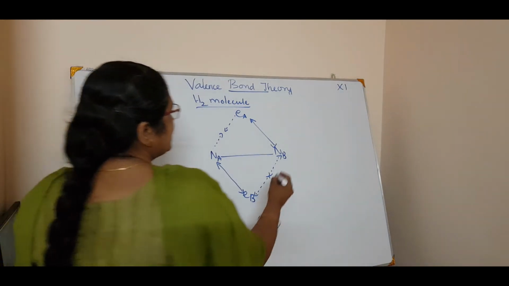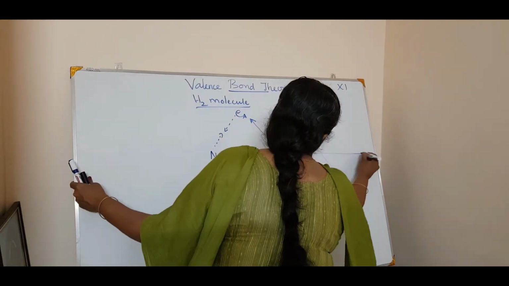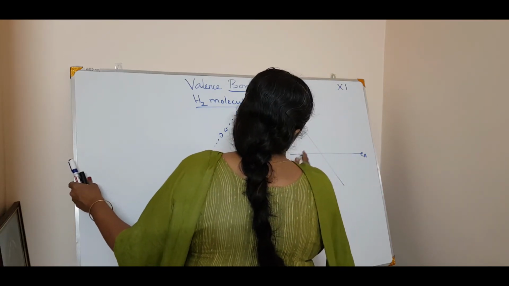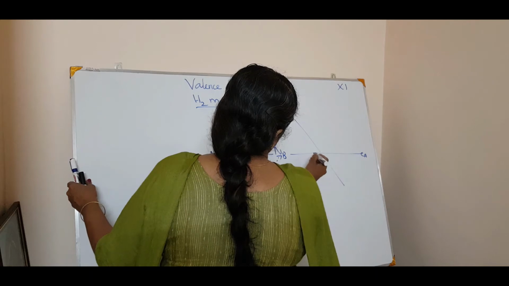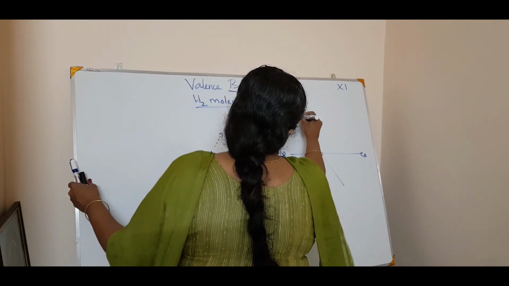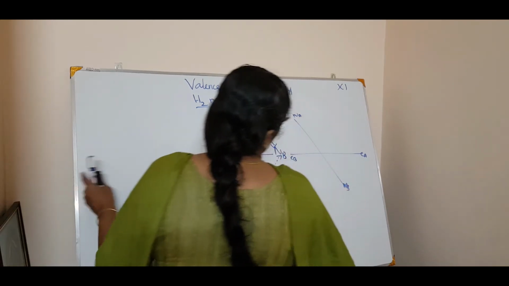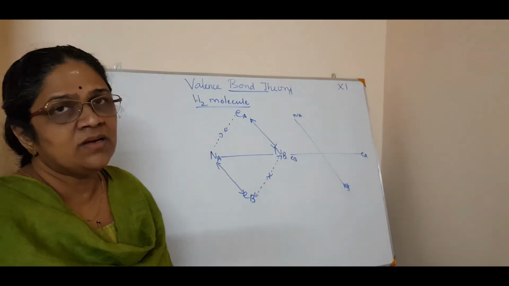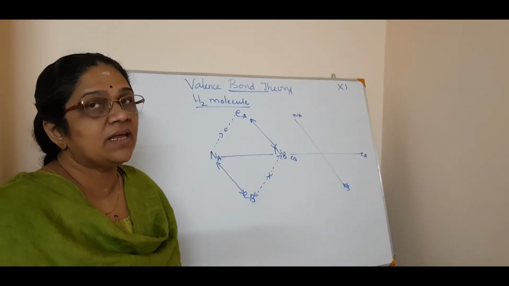And the repulsive forces they show as repelling: EA and EB, NA and NB. So this is the repulsion. Entirely they are repelling. So just go through the diagram to understand more clearly.